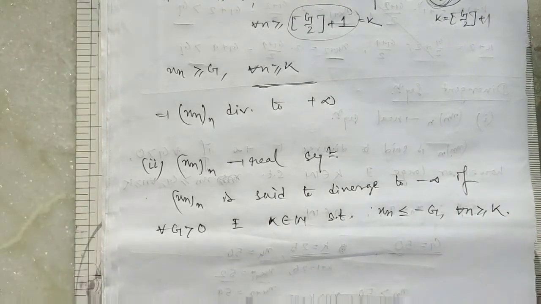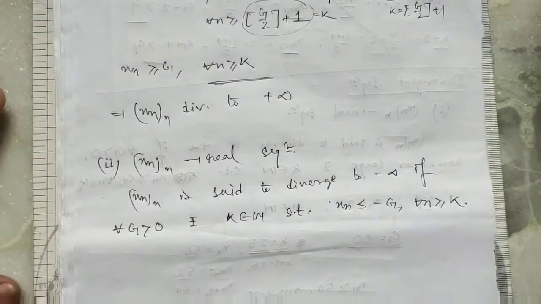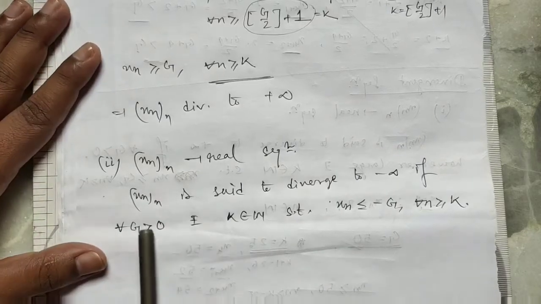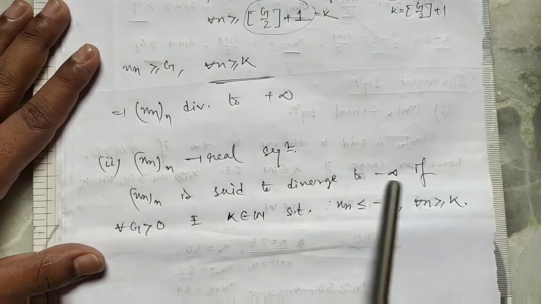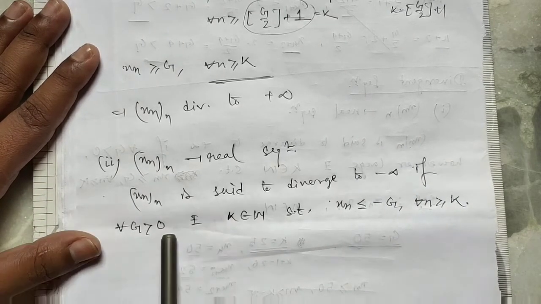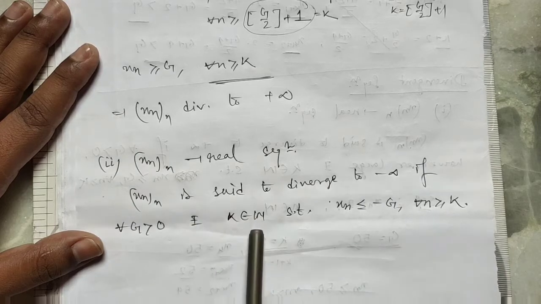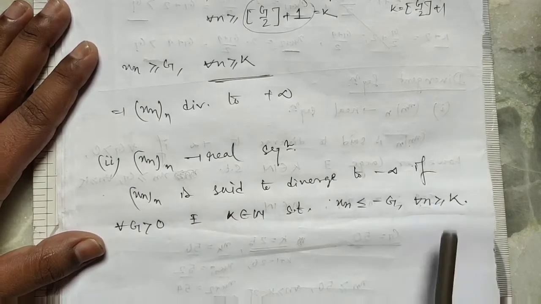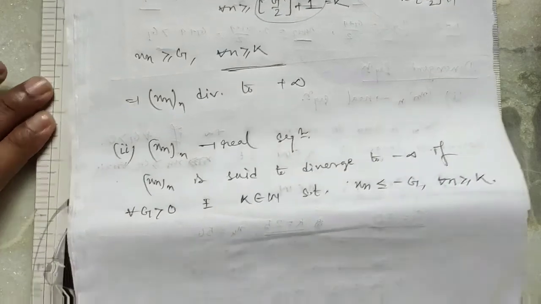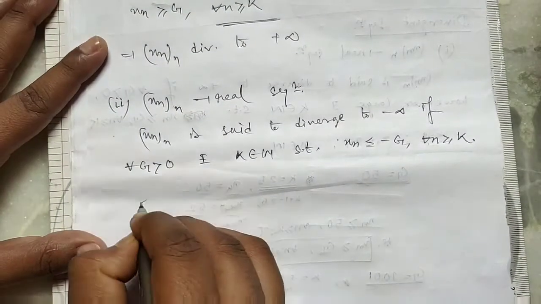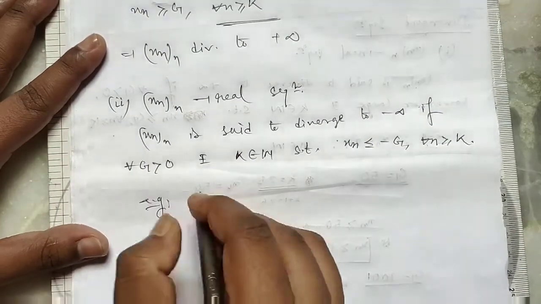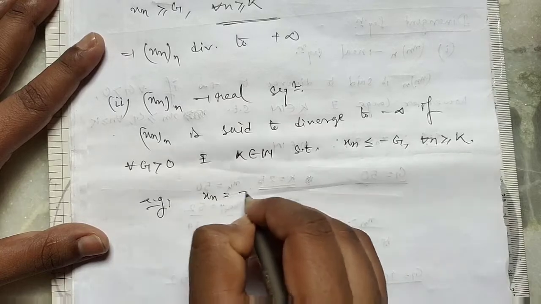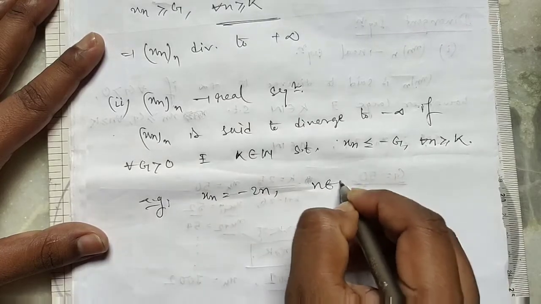Clear? Okay. xn is said to diverge to minus infinity if for all g greater than 0 there exists a natural number k such that xn is less than or equal to minus g for all n greater than or equal to k.